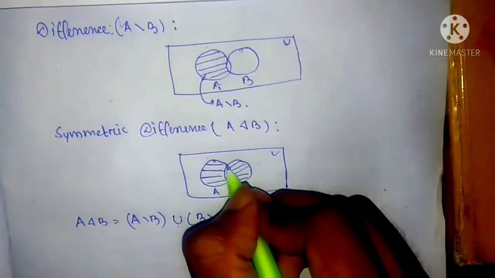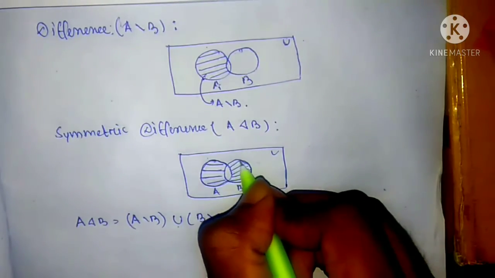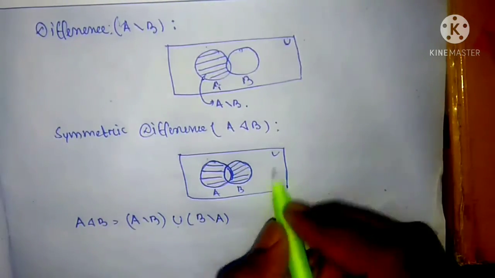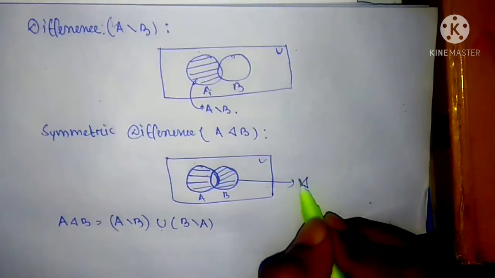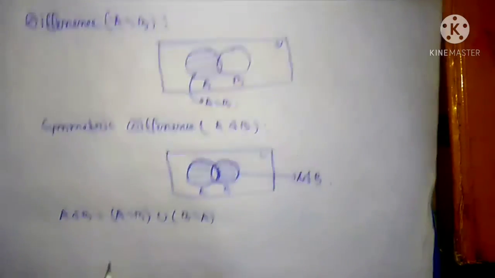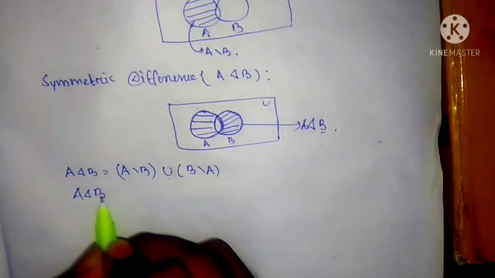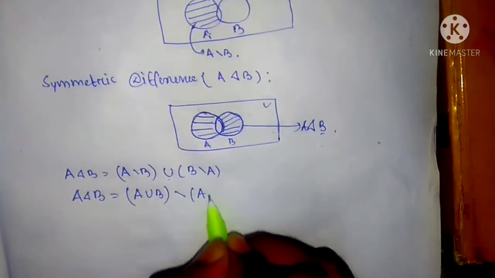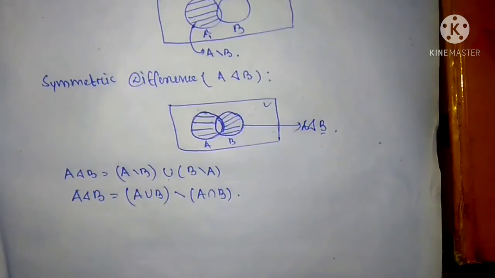So this portion excludes this portion. This is called the symmetric difference of A and B. The symmetric difference is also expressed as A union B minus A intersection B.